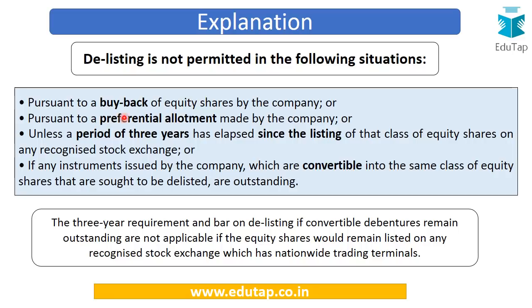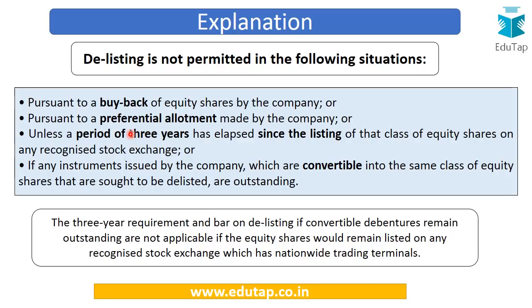So if the company has recently gone for a buyback, it cannot go for delisting. Next, pursuant to a preferential allotment made by the company. A preferential allotment means allotting the securities of the company to a specific set of persons on a preferential basis, which is more or less similar to a private placement of securities. If the company has issued these securities on a preferential basis to some outside investor, it would make no sense to now delist those securities, because the person who has been allotted the securities would lose much value.